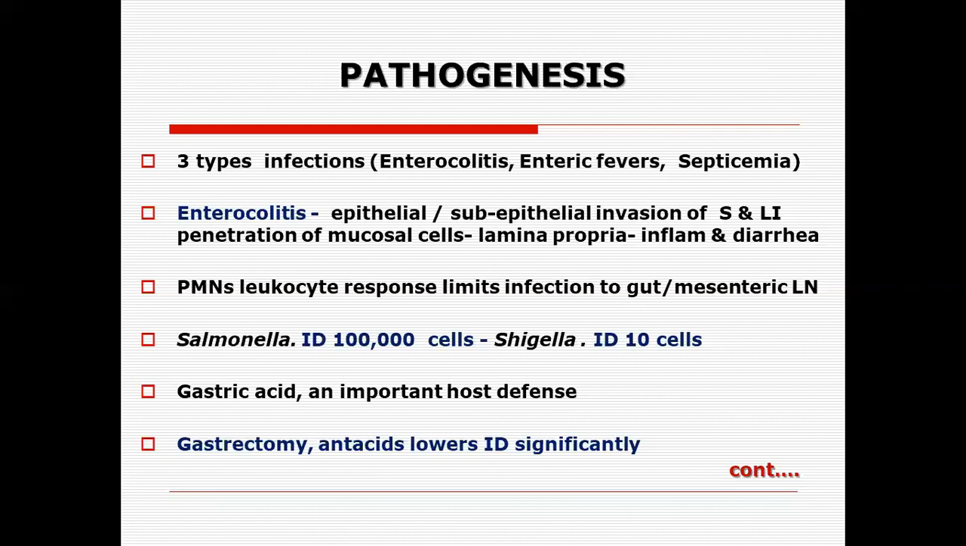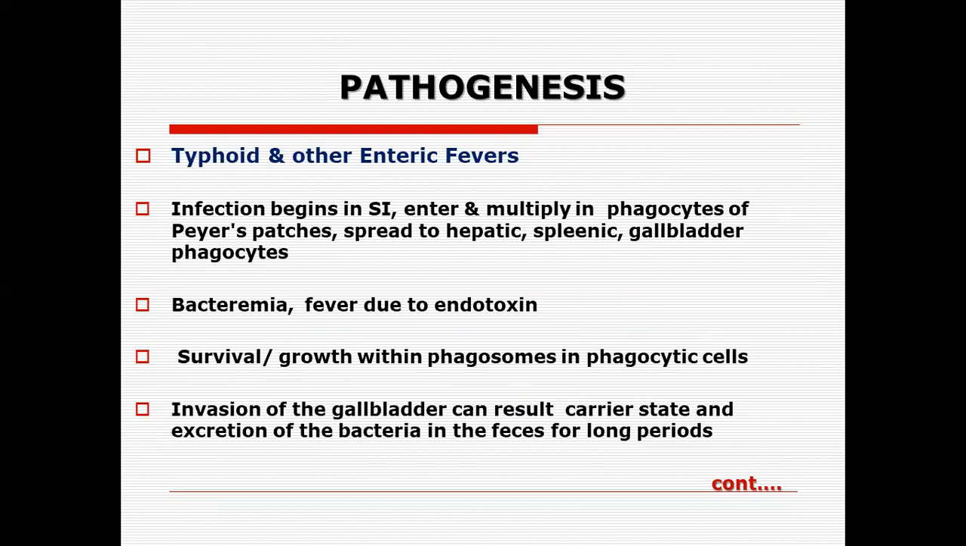So Shigella are more virulent, more pathogenic compared to Salmonella, because we need a high number of microorganisms of Salmonella enteritidis or Salmonella choleraesuis to cause enterocolitis, compared to the dysentery caused by Shigella, where just 10 cells, or it may be 10 to 100 cells, are enough to cause the disease. In typhoid and the other enteric fevers, the infections begin in the small intestine.